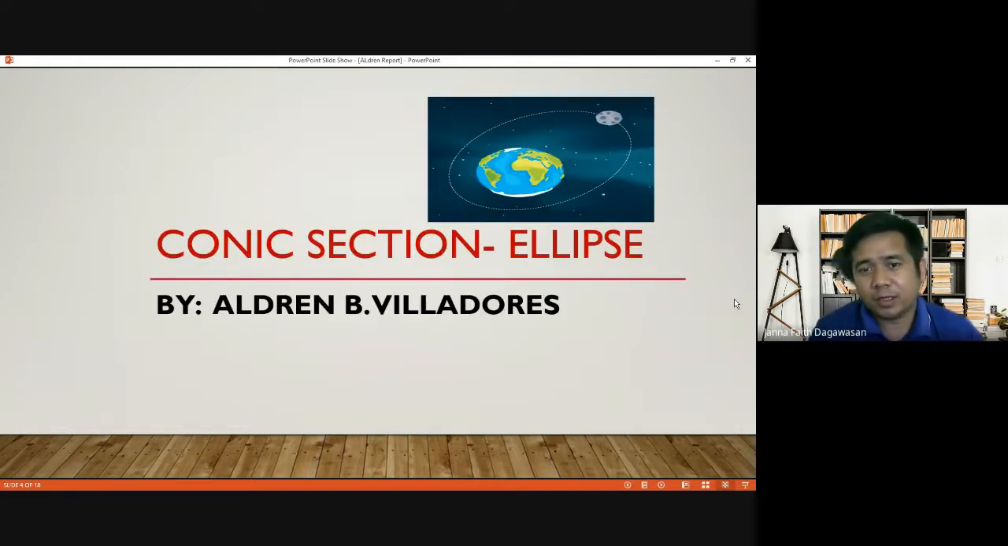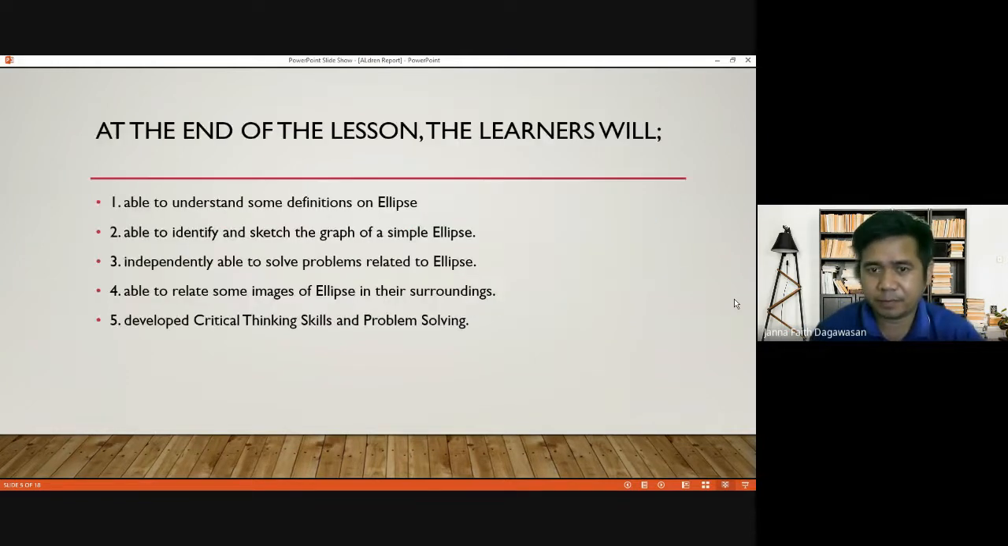Okay, my report is all about conic section, particularly on ellipse. By the end of the lesson, the learners will, number one, be able to understand some definitions on ellipse. Number two, be able to identify and sketch the graph of a simple ellipse. Number three, independently be able to solve problems related to ellipse. Number four, be able to relate some images of ellipse in their surroundings. And number five, develop critical thinking skills and problem solving.